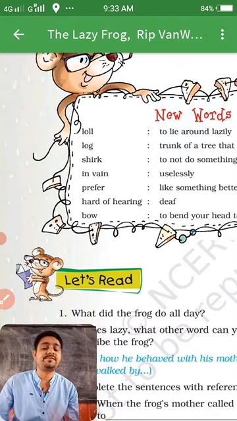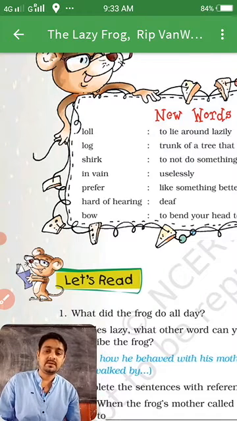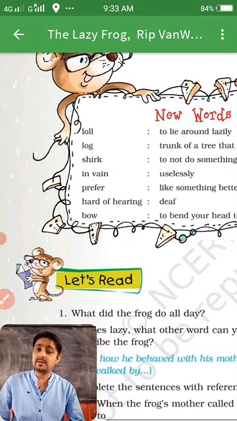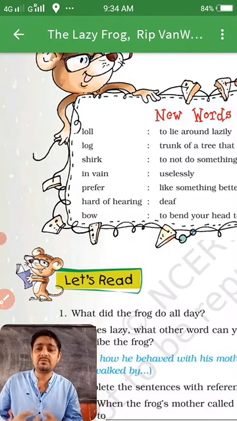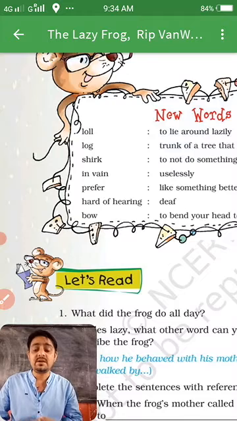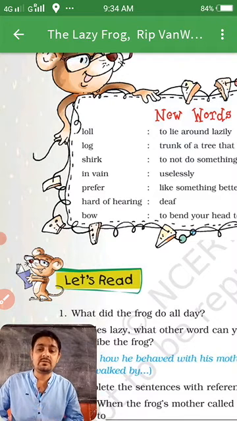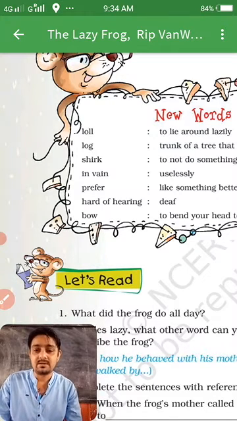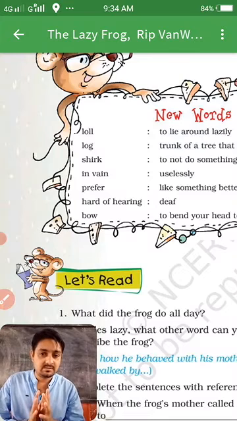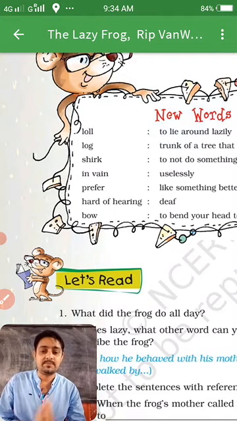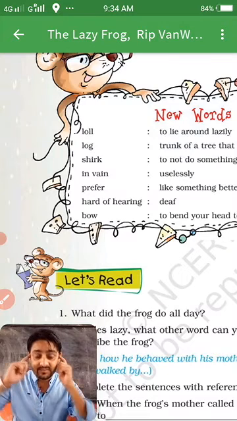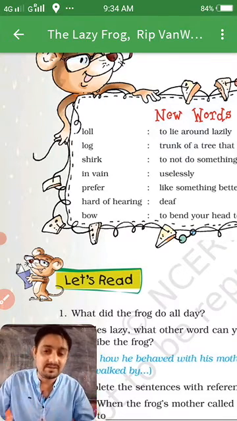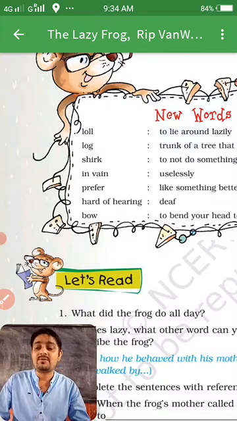Try to read and understand. Reading is good, but trying to memorize all those notes and answers by heart is not good. It is called rote memory, ratta marna, no? So don't do that ratta marna. You first understand. If you understand, then you will not forget a thing.